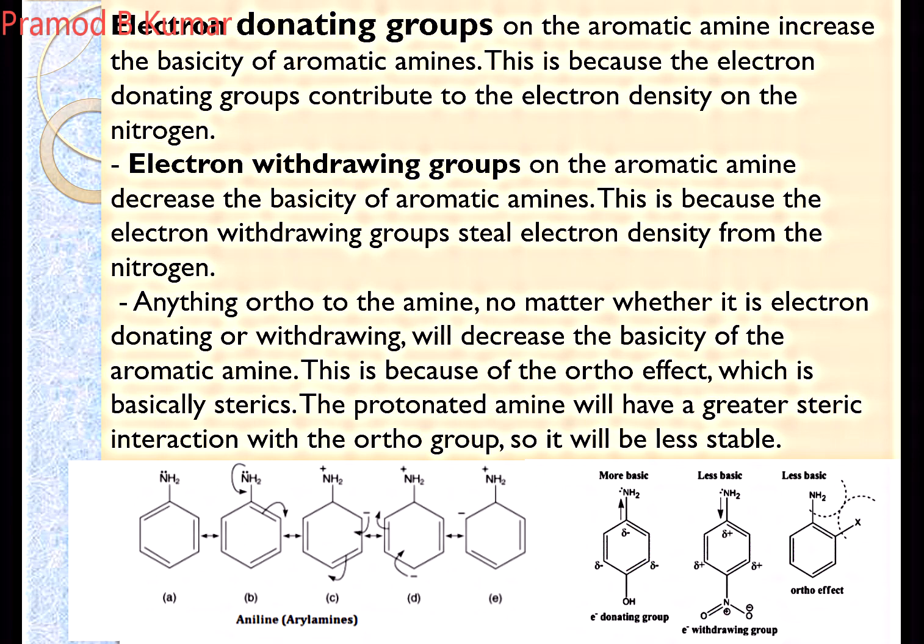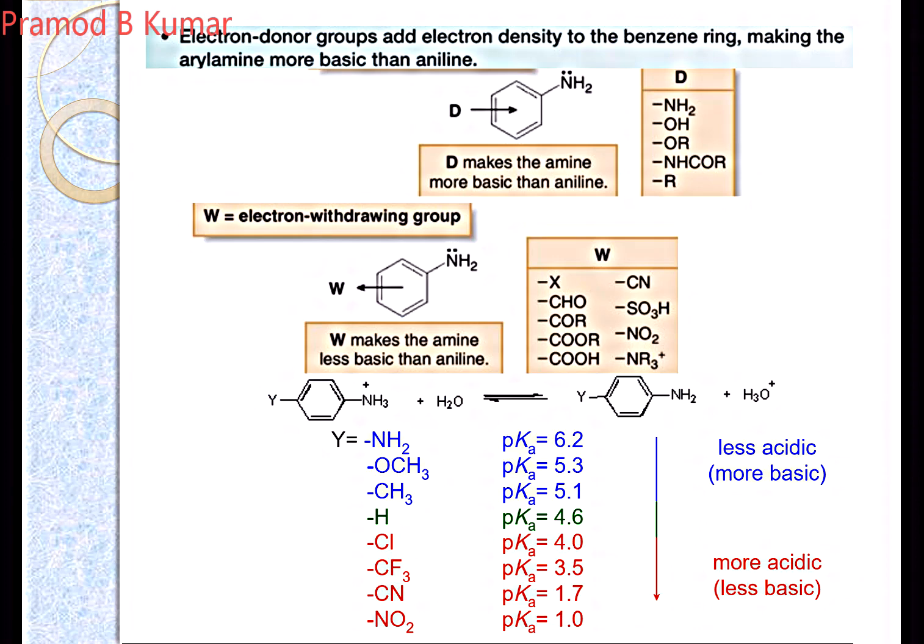Whether it is an ortho electron donating or withdrawing group, any substitution on the ortho position of your aniline reduces the basicity because of the steric effect or the ortho effect. Very important thing to be remembered. So any substitution at the ortho position, either electron donating or withdrawing, decreases the basicity because of the ortho effect, basically the steric effect. That makes it less stable.